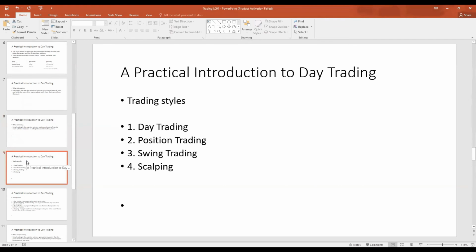Now, there are different types of trading styles. There's day trading, there's position trading, there's swing trading, and there's scalping. So you might ask, what is day trading? Day trading is a practice where the economic agent buys and sells the asset within a day. The economic agent we are referring to here is the trader, the retail trader.